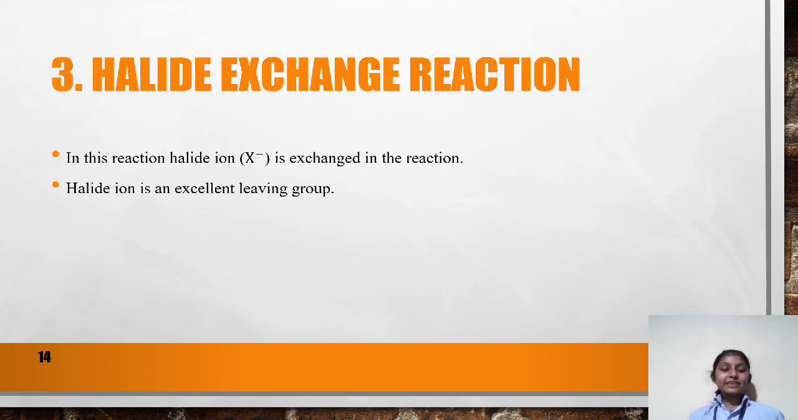Halide exchange reaction. In halide exchange reaction, usually the halide ion like chlorine, fluorine, bromine or iodine is exchanged in the reaction. Halide is an excellent leaving group, and therefore the reaction takes place very easily.